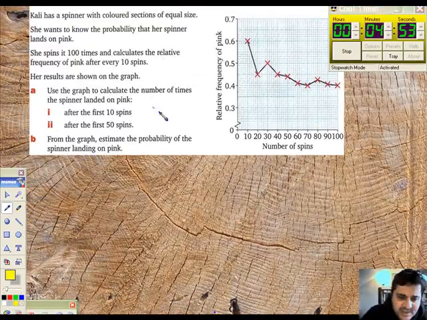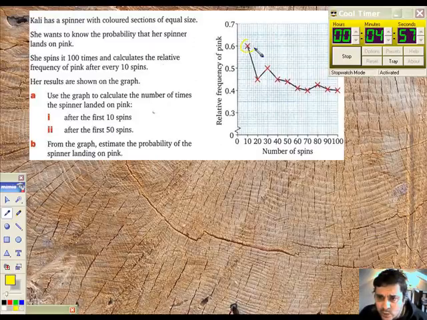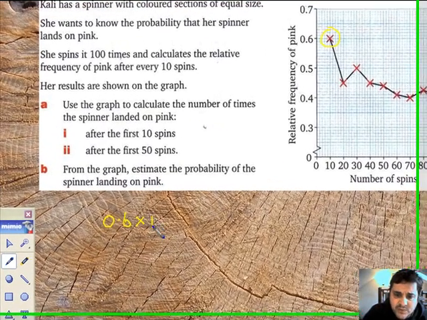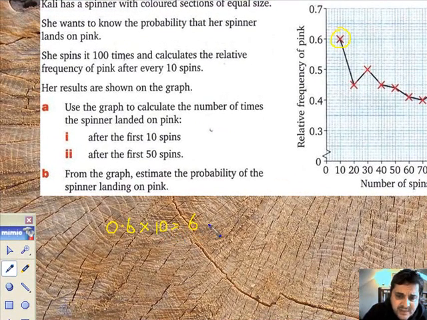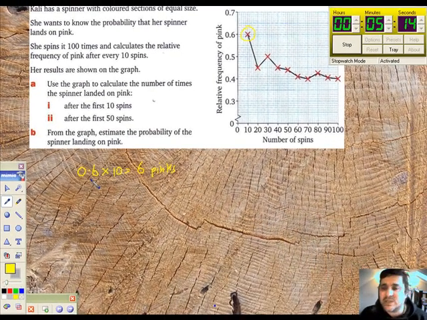Now, let's take a look. After 10 goes, that's there, the relative frequency was 0.6. So after 10 goes, we've got 0.6 multiplied by 10. That gives us 6 pinks. Is that alright? That's how it's worked out. It's dead easy, isn't it? So what Carly actually recorded was 6 pinks out of 10, hence the first relative frequency of 0.6.